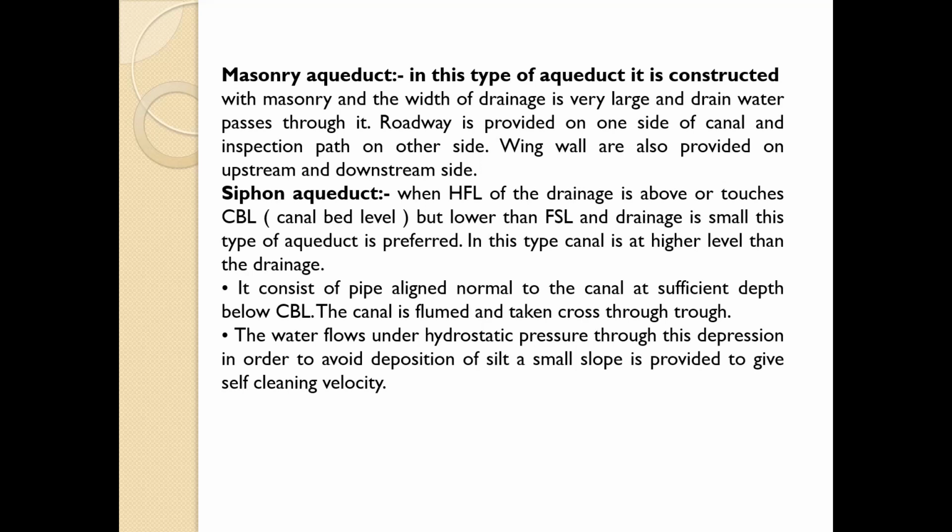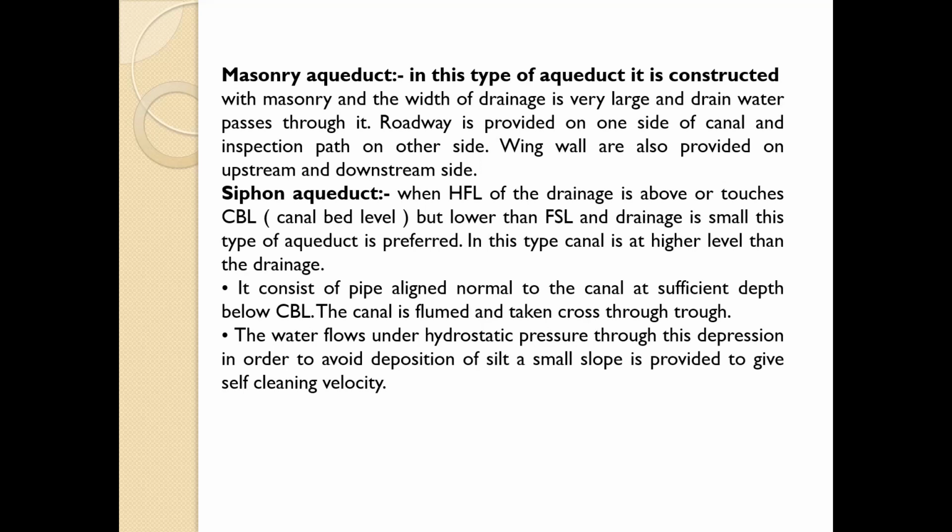In the siphon aqueduct, the HFL of the drainage is above or touches the CBL, that is canal bed level, but lower than the FSL, that is full supply level, and the drainage is small. In this type, the siphon aqueduct is preferred. In this type, the canal is at a higher level than the drainage. It consists of a pipe aligned normal to the canal at sufficient depth below the CBL, that is canal bed level, and the canal is flumed and taken across through it.